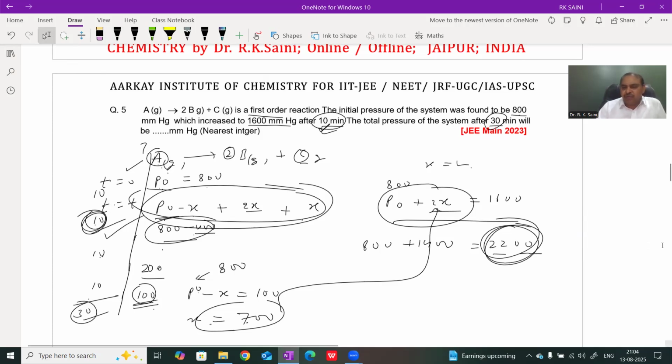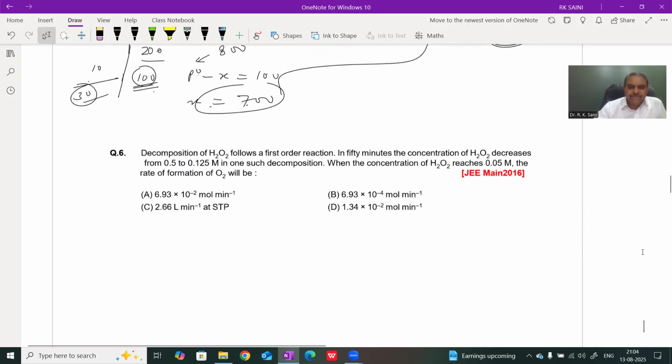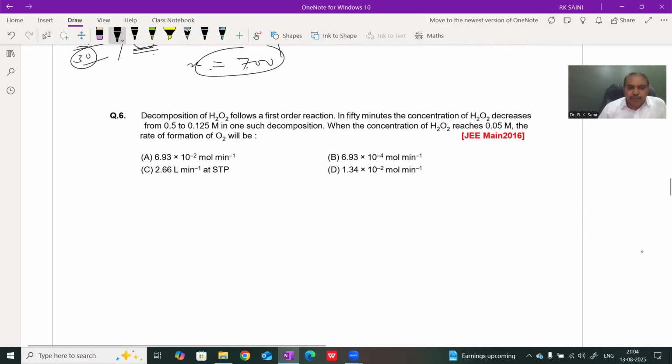Question 6. Decomposition of H2O2 follows a first order reaction. In 50 minutes, the concentration of H2O2 decreases from 0.5 to 0.125.